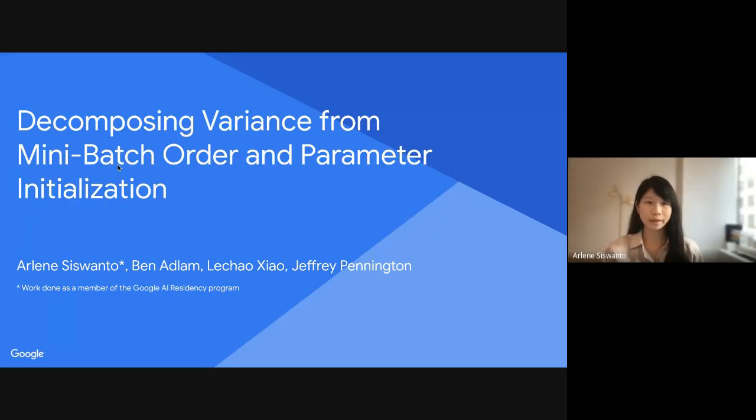My name is Arlene, and I will be presenting on decomposing variance from mini-batch order and parameter initialization. I worked on this with Ben Adlam, Lichao Xiao, and Jeffrey Pennington.